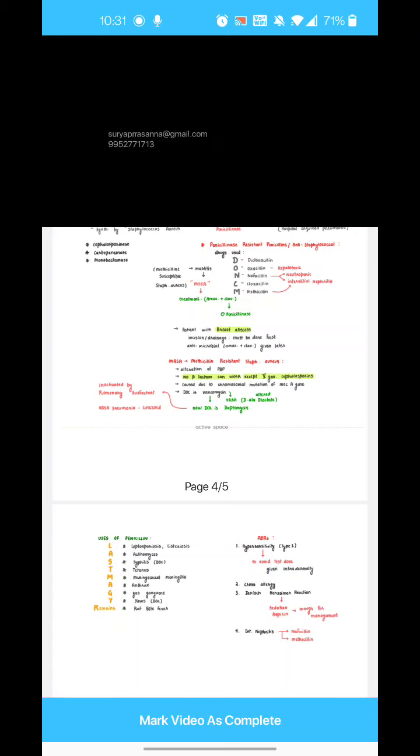Now B is the beta lactams. And one more B is bacitracin. So leave some space and write, I will tell you why you should leave the space, so that I can write certain points there. Next, remember the name cycloserine. The drug name is cycloserine, and F is fosfomycin. The drug name is fosfomycin. Now next is G. They are nothing but glycopeptides, and that drug is called vancomycin. So these are the 5 important drugs which inhibit cell wall synthesis.